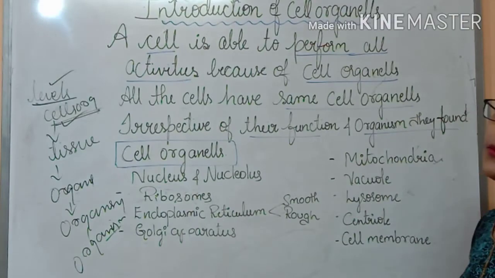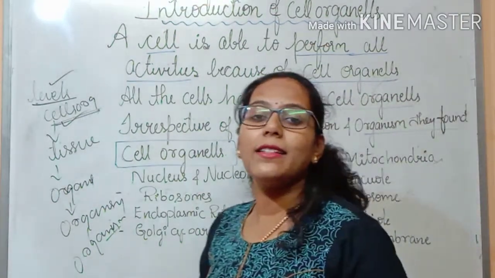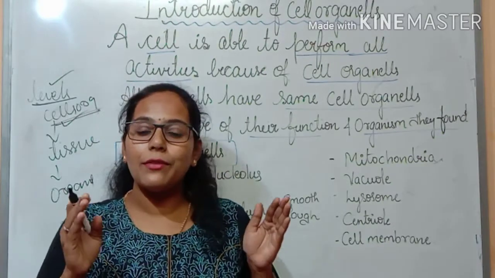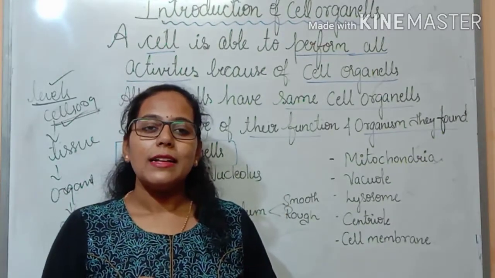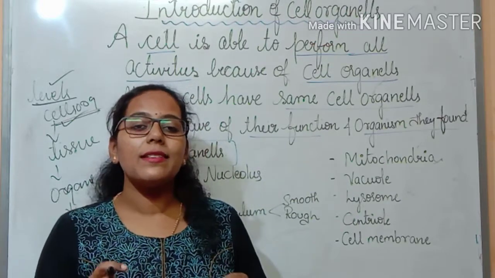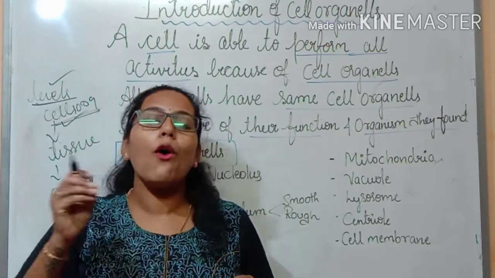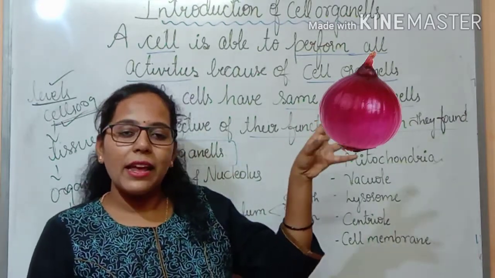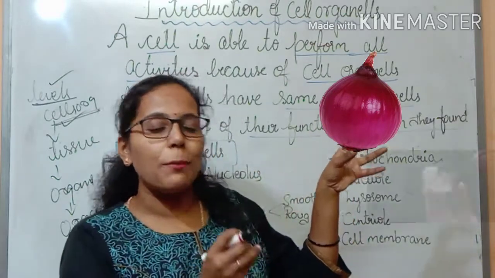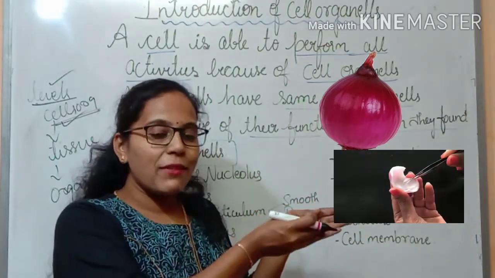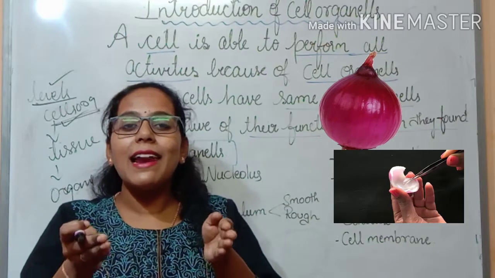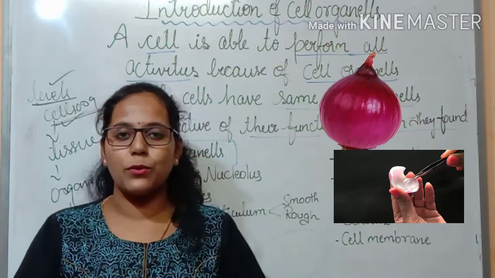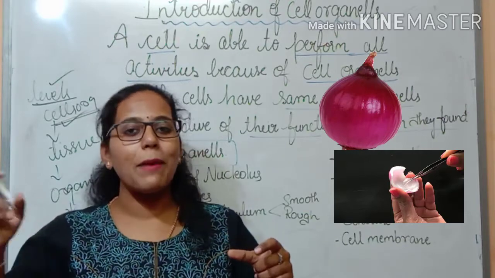Clear? So now, we also have an idea of how cells look, because in the previous session, I gave an example of a slide. We observed the slide, the view of the slide under the microscope. We have taken an onion, right? By taking the onion, we removed a peel from the bulb of the onion. This peel we placed on the glass slide, and this glass slide was kept under the microscope.